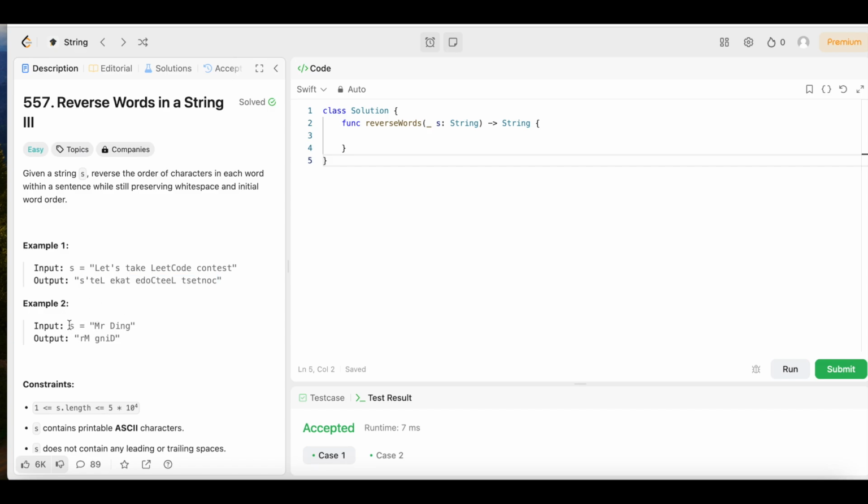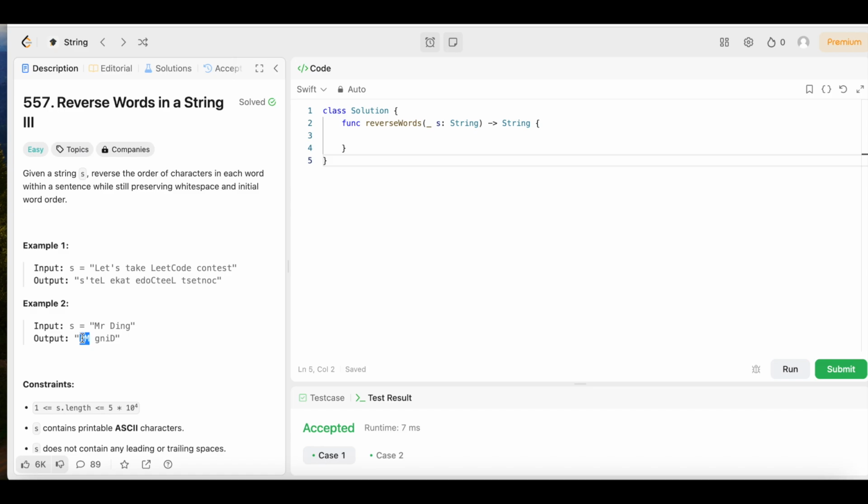And in example 2, we have input s equals a string, Mr Ding, and the output is rM gniD, another string. So if you look, rM is just Mr backwards, and gniD is just Ding backwards. So this also falls into the correct requirements that they're asking for, because the white space and initial word order are the same.